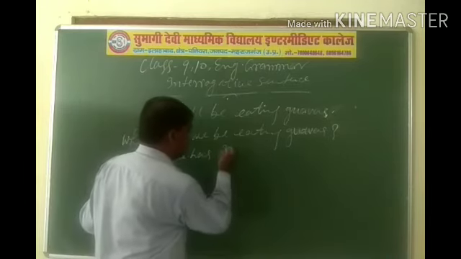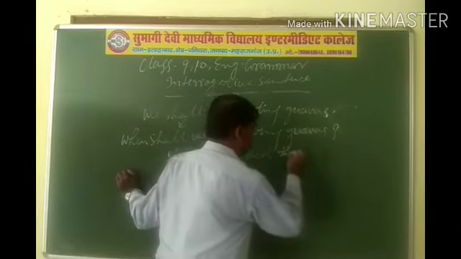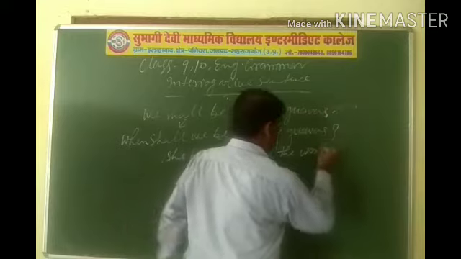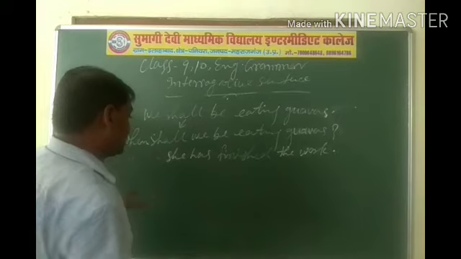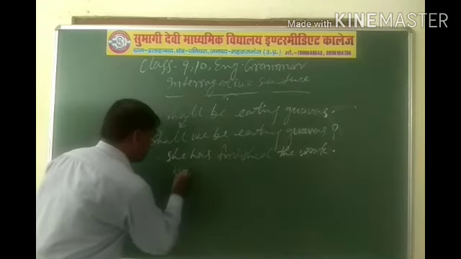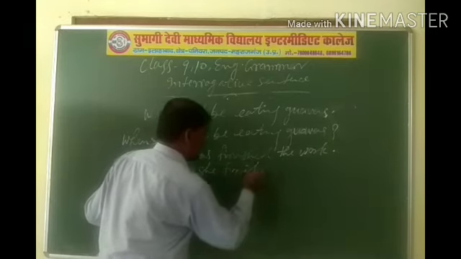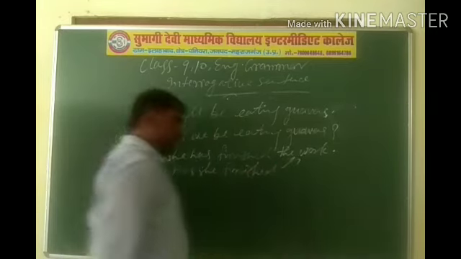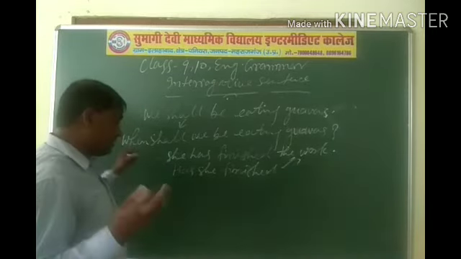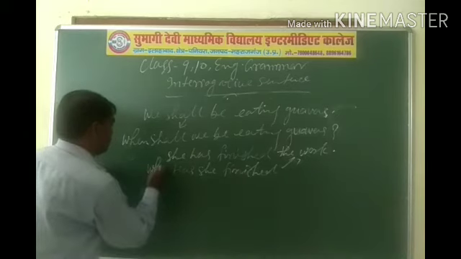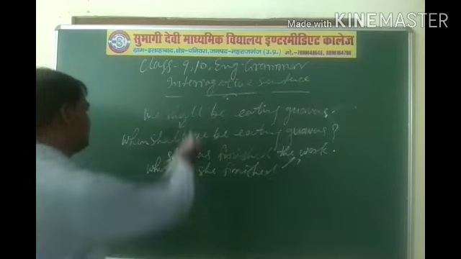And after that present perfect, she has finished the work. If you want to change this affirmative sentence into interrogative sentence, then you have to put down auxiliary verb first. Has she finished the work? And if you want to change this affirmative sentence into interrogative sentence as well as WH type, then why has she finished the work?